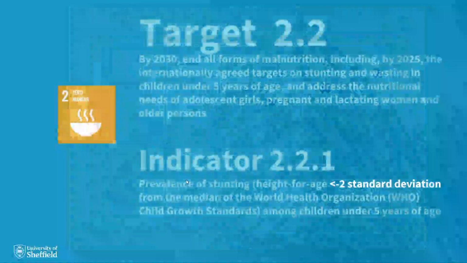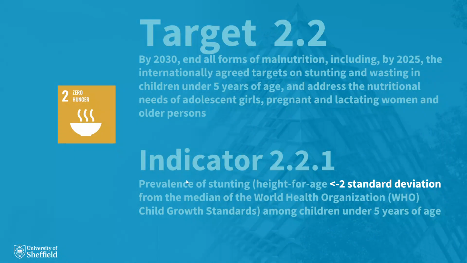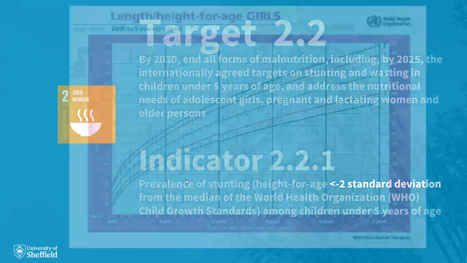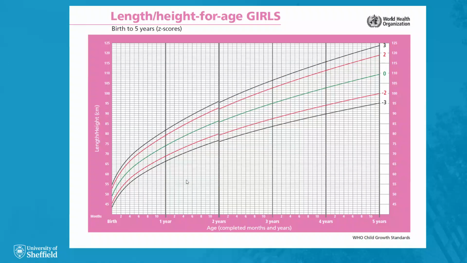Third question, what is the standard deviation, and what does it mean to be less than -2 standard deviations from the median? Of course, not every healthy girl will follow the exact same trajectory as this median girl. For lots of reasons, including genetic factors, some girls are bigger and some are smaller. So instead of there being a single healthy height for each age, we can say that there is a distribution of height for age that is deemed healthy.